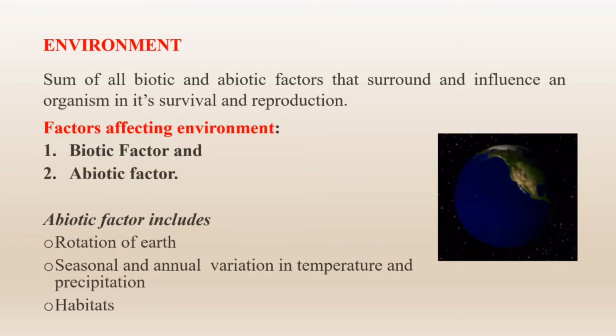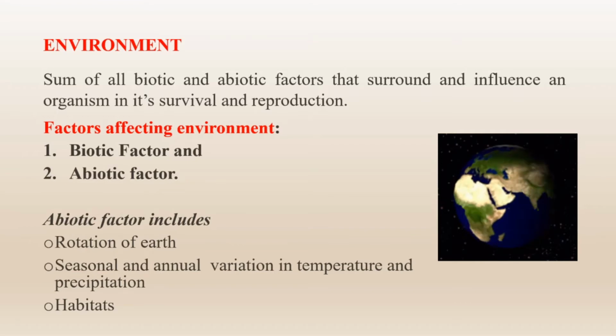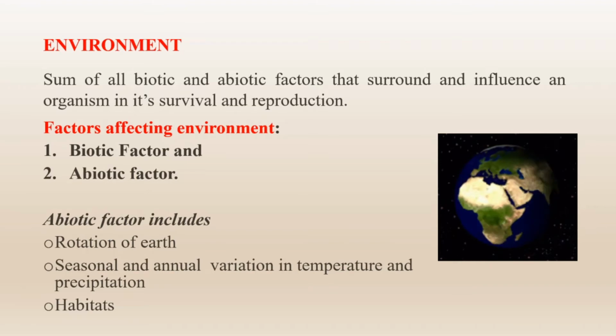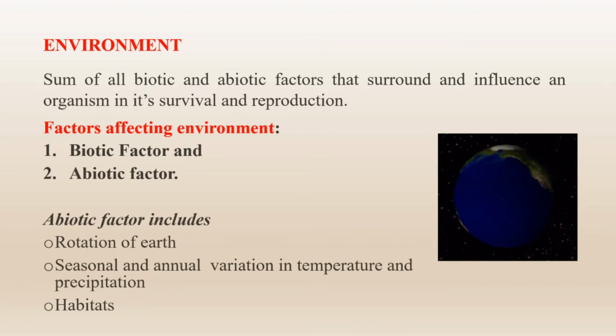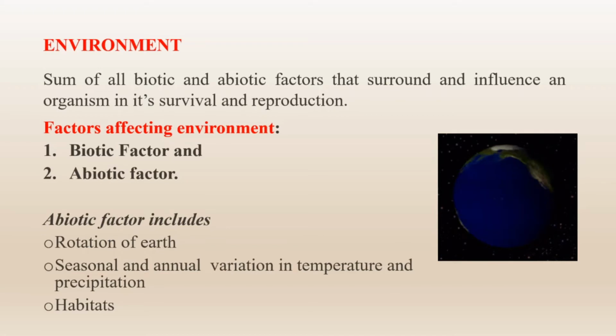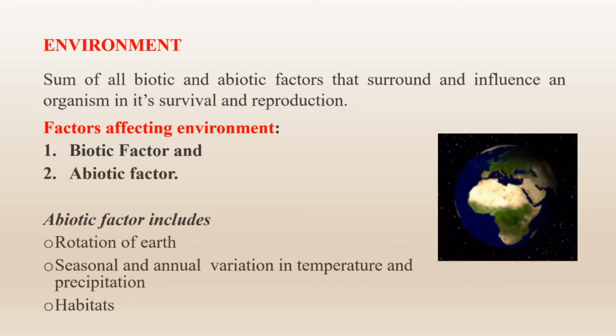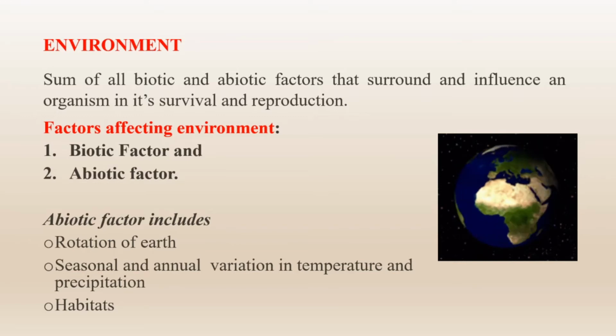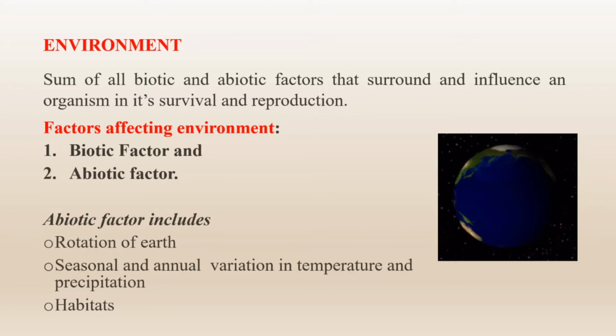Some animals come out of their nests during the night, and some move around during the daytime. For example, human beings generally prefer the daytime for their movement. So the rotation of Earth also influences the movement and growth of organisms.